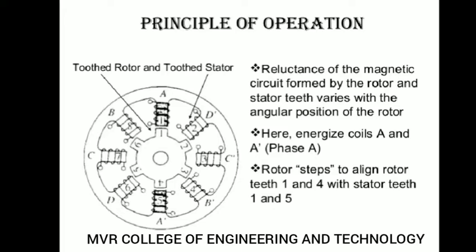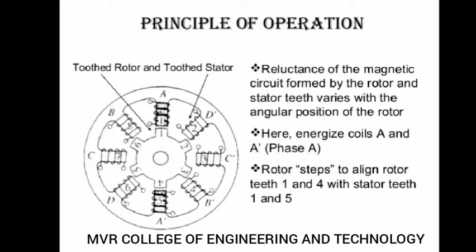I have already told you. You can see the image of a variable reluctance stepper motor. Here you can see the opposite pole windings in the stator. If you observe the stator, it has a number of poles like A dash, B dash, C dash, D dash. The opposite poles, A dash, are connected in series, and B dash are connected in series, C dash are connected in series, and D dash are connected in series.